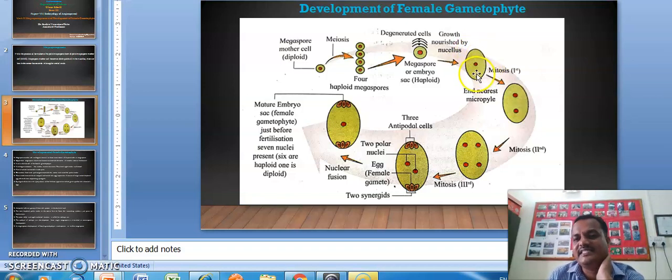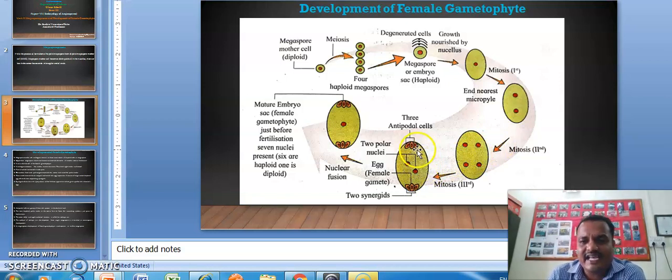This is a single celled embryo sac, this is double celled, this is 4-celled, and at last the 8-cell structure is formed. So during the development, nucellus nourishes the cells.